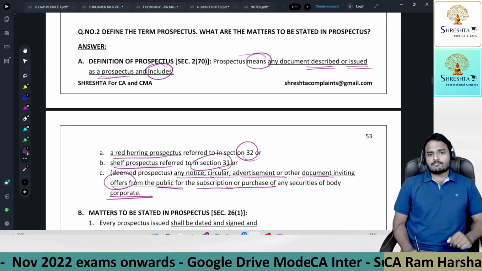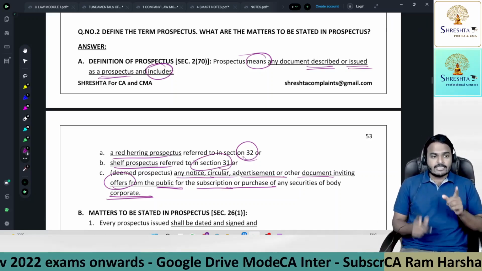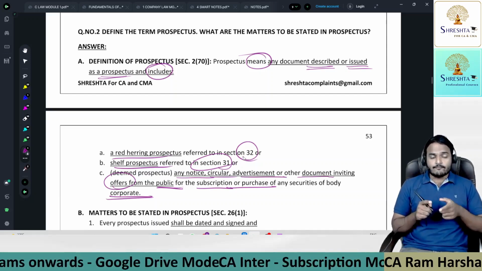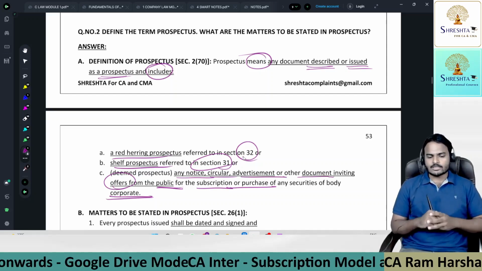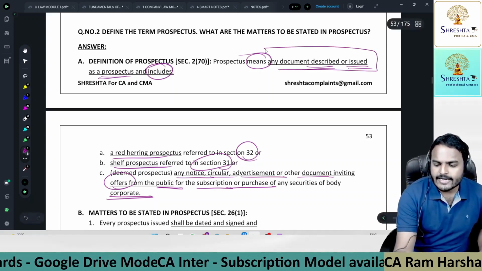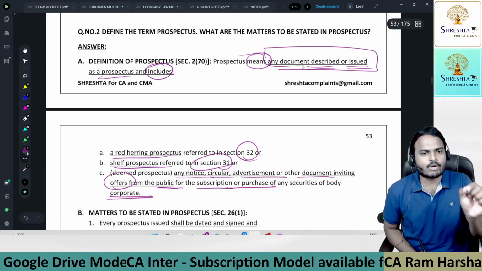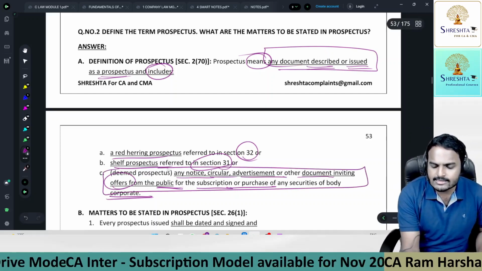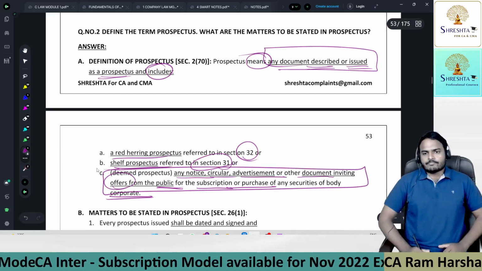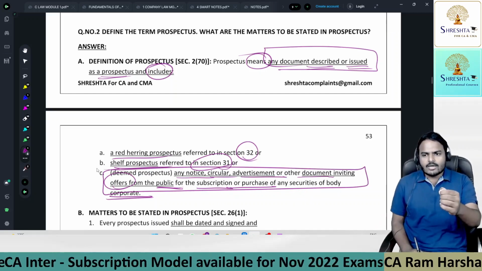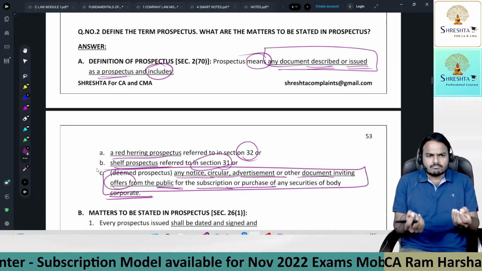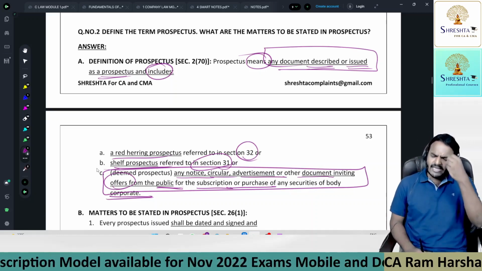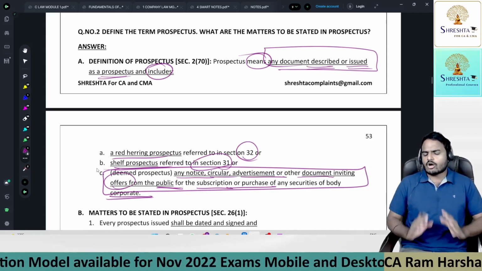And coming to the last point, deemed prospectus, it is very important to understand this point. This point focuses on the purpose of the document. If you see the first point, name, if it contains the name prospectus, it is a prospectus. And if you see the C point, purpose. Now the company is issuing a document. The name might be notice, circular, advertisement, or anything. So the company is issuing a document.